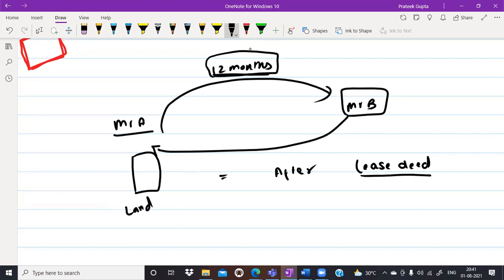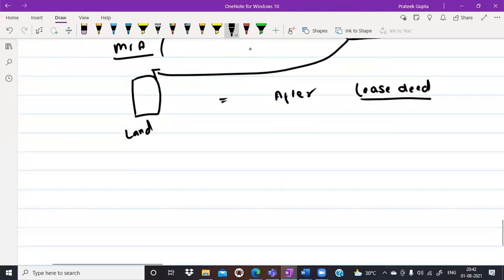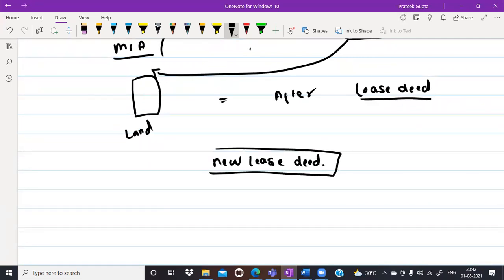Now, after the termination of the lease deed, they again wait for 1 month, and after the 1 month, they again executed a new lease deed. This was the example 4 months back, that after the termination of the lease deed, they were executing again a fresh lease deed. Now, this is the homework to all of you.